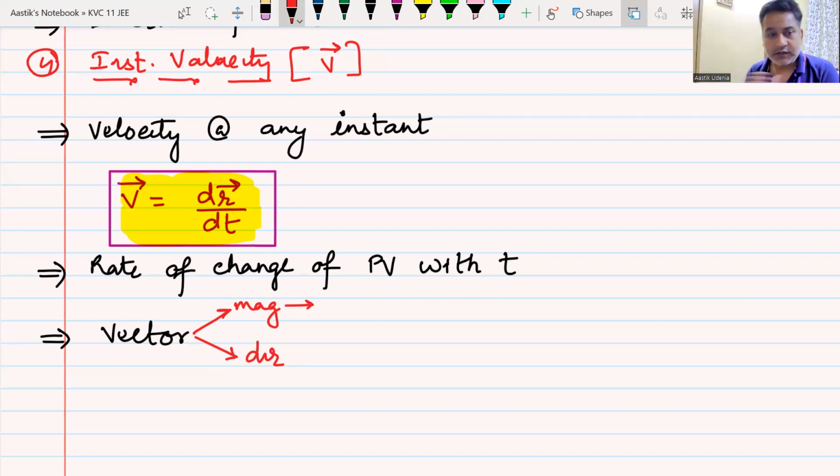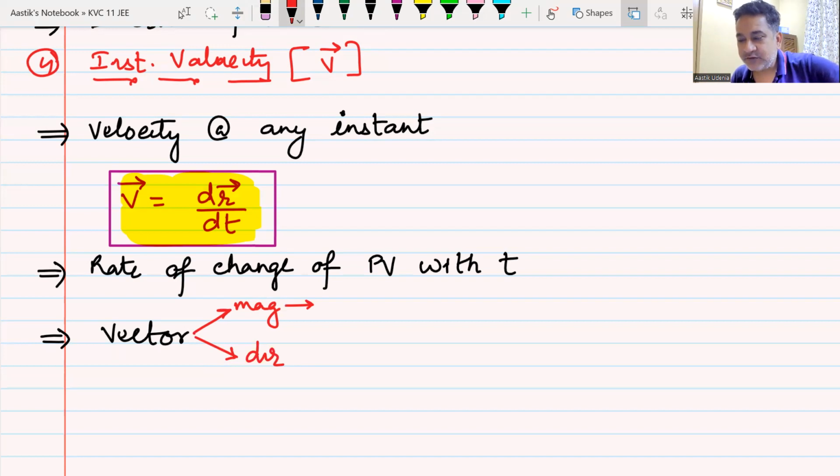Now, again, take an example. Let us imagine that you are on a bike, or sitting in a car, and then I ask you what is your instantaneous velocity. How will you tell me?